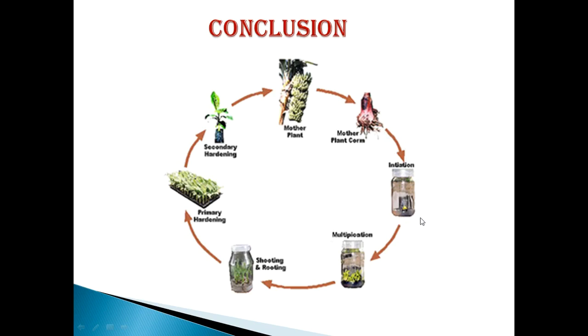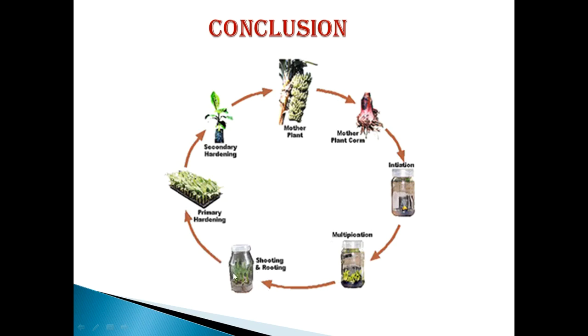From this inoculated tissue, the plant will initiate, and these initiated plants have to be transferred to a multiplication media. Inside the multiplication media, a number of plants will be produced from a single plant. And after good growth of the plant, we have to transfer it to the rooting media for development of roots.